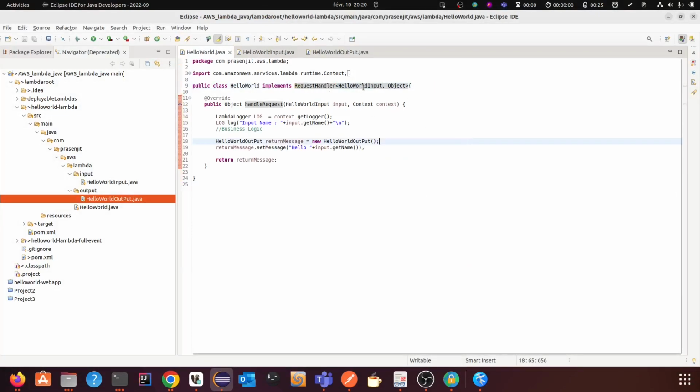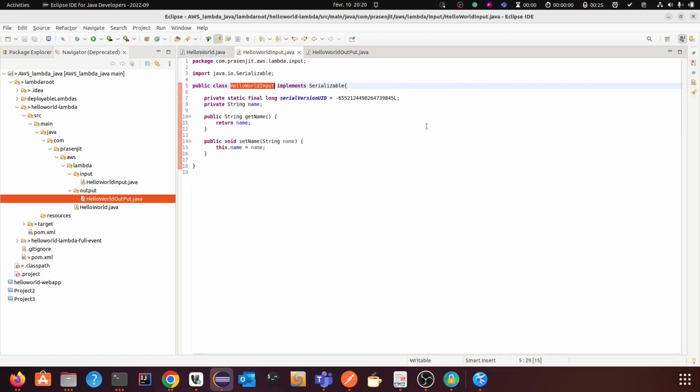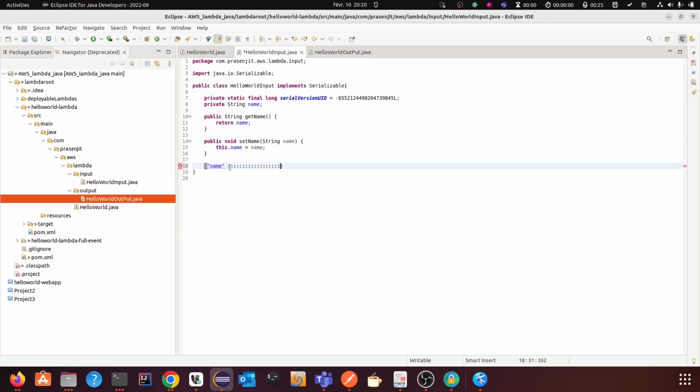You see I have implemented the request handler, and here the input is a Java object where I have a variable called name. So this will expect a JSON like this, with name. This should be the input to the lambda.